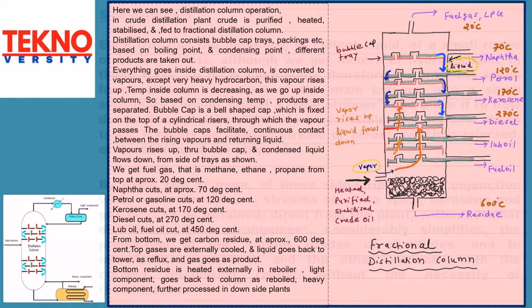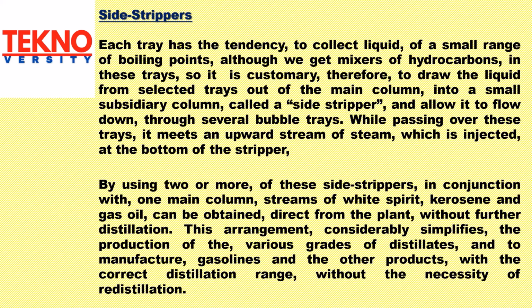Side strippers. Each tray has the tendency to collect liquid of a small range of boiling points. Although we get mixtures of hydrocarbons in these trays, it is customary, therefore, to draw the liquid from selected trays out of the main column into a small subsidiary column called a side stripper and allow it to flow down through several bubble trays.